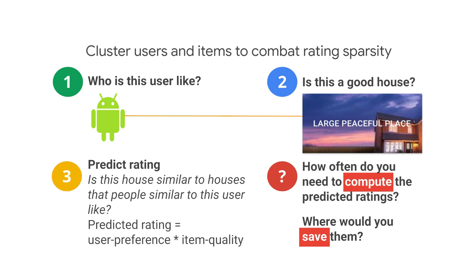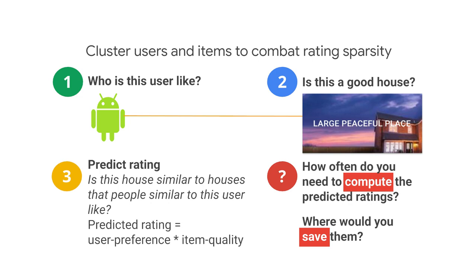The machine learning model is imputing a rating for a Porsche SUV that is quite high, even though none of your friends rated it. So the machine learning model is essentially asking, who is this user like?